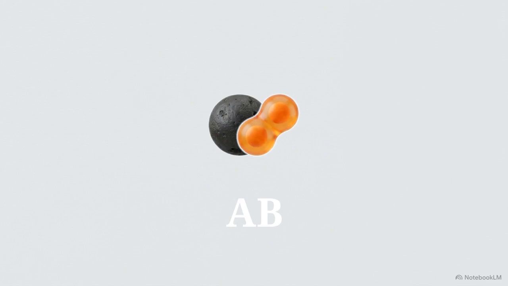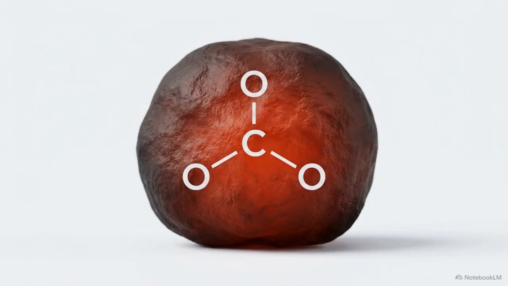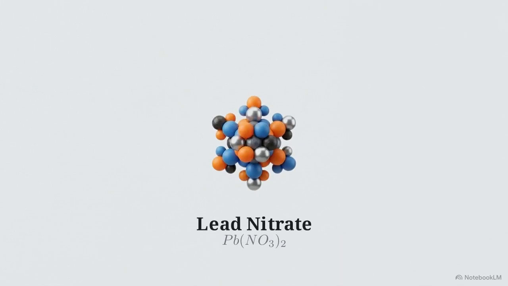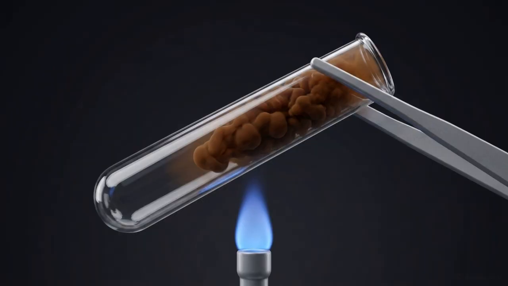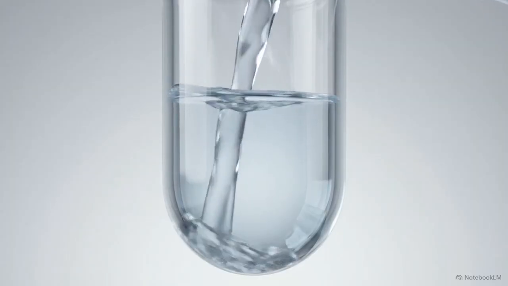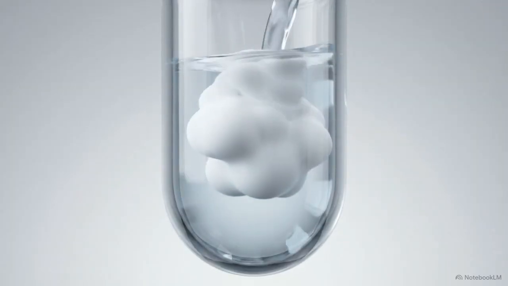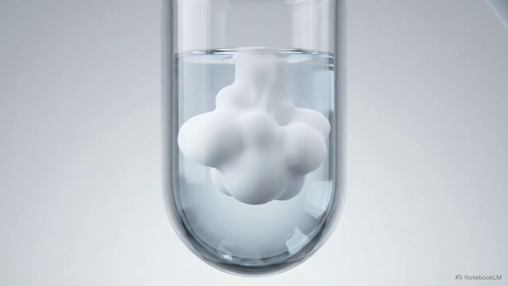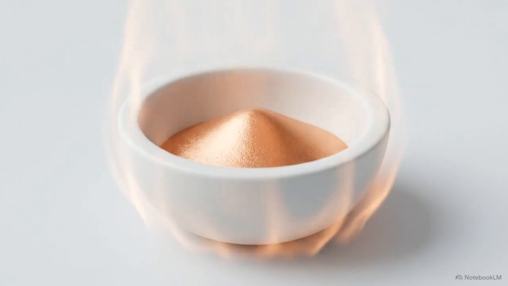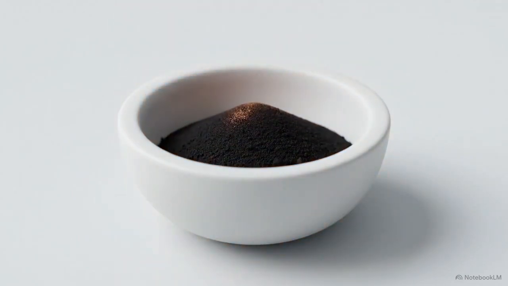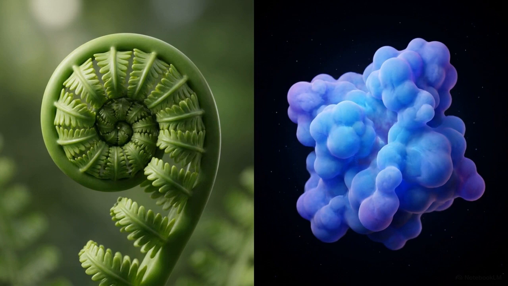This is what happens when coal burns, as carbon and oxygen join to form carbon dioxide. Decomposition reactions do the opposite. When heat is applied to lead nitrate, the single compound breaks apart, releasing oxygen and the distinct brown fumes of nitrogen dioxide. In precipitation reactions, mixing 2 clear liquids forces an entirely new, insoluble solid to form and drop out of the solution. Finally, redox reactions involve the simultaneous gain and loss of oxygen. You can see this by heating copper powder until it pulls oxygen from the air and turns black. From the growth of a plant to the cooling of a star, these fundamental patterns dictate how matter interacts.